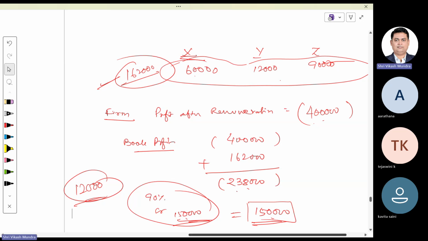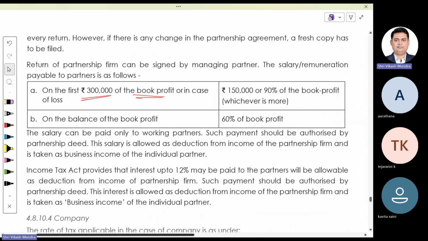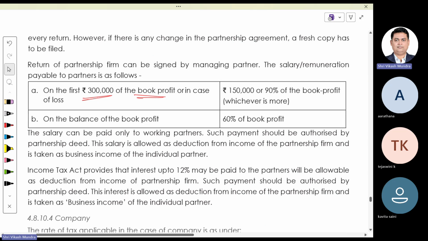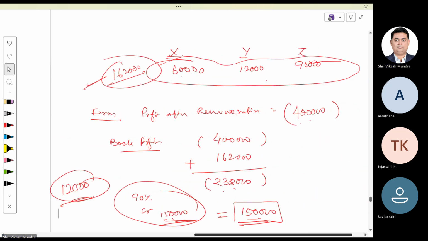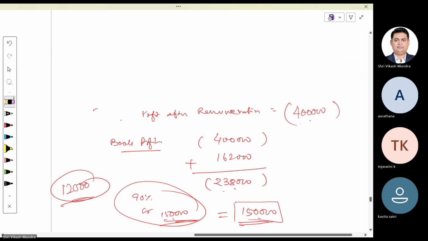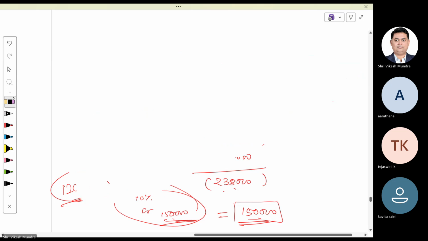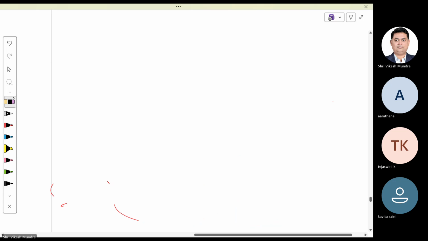One more thing in this. What happens if your book profit exceeds 3 lakh? In that case, on the excess amount, maximum limit would be 60%. For example, there is a partnership firm. There are two partners, X and Y. Remuneration paid to them is 2 lakh each.